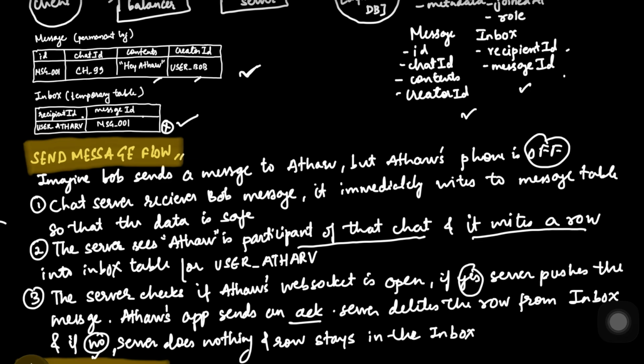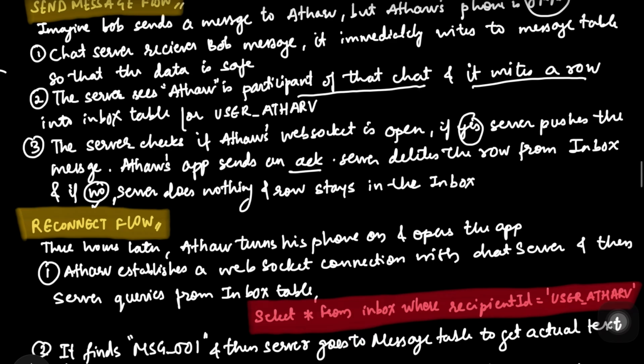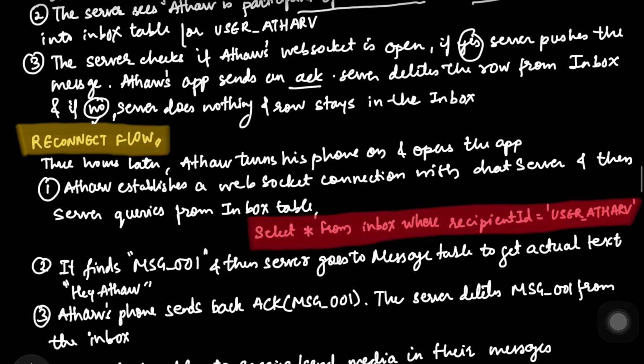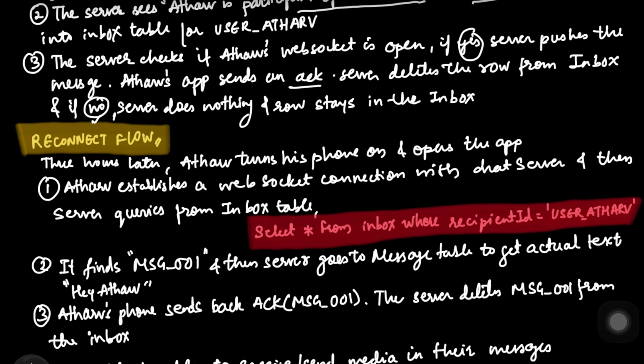So we will have a permanent entry in the message log, which is perfectly fine, but the inbox is a temporary table, as we have already said, a temporary buffer. Whenever the client comes online, we will just flush it, and this is how we solve that particular problem. Okay, so that's what we have actually written here. When Athar tries to reconnect, let's say after 3 hours, Athar turns his phone on and opens the app. Athar establishes a WebSocket connection with the chat server, and then the server queries the inbox table.